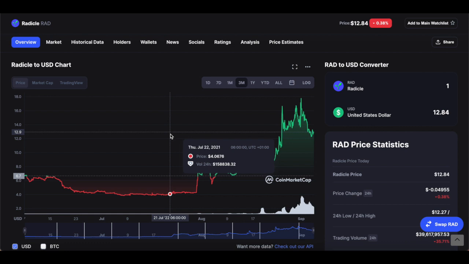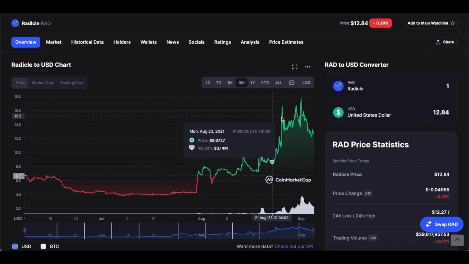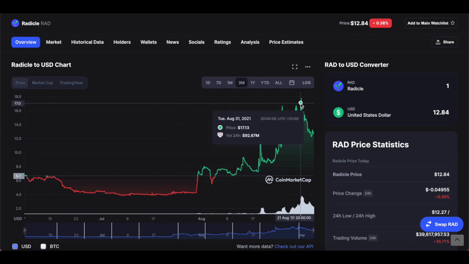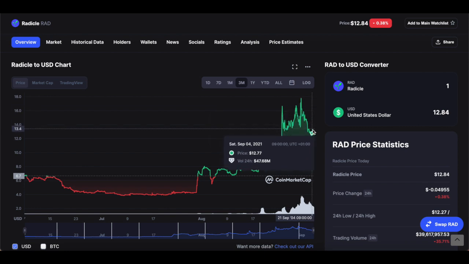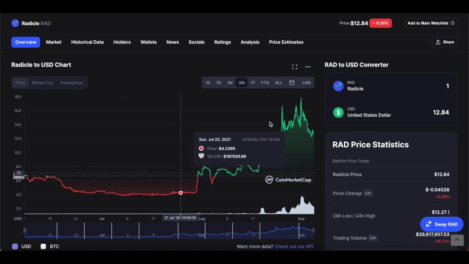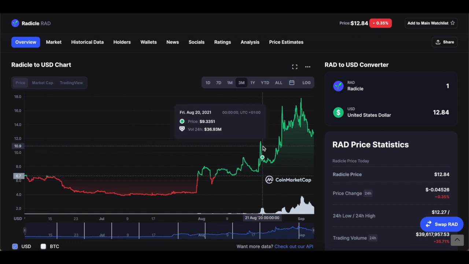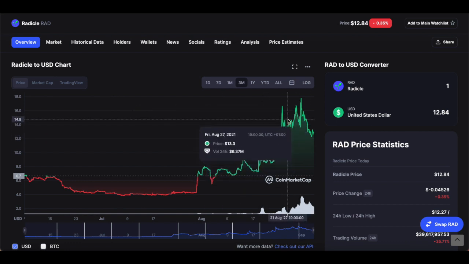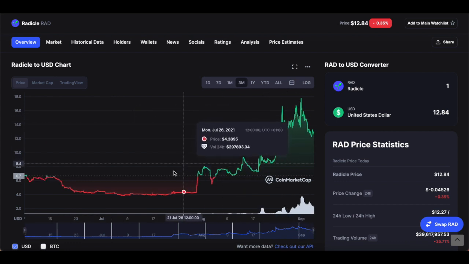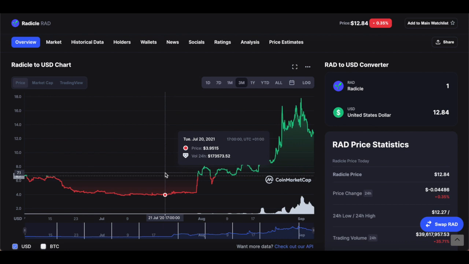A lot of people who bought at this low actually sold when the price was around $17. And obviously, as you can see now, as a result of these people selling, it's fallen off in the last couple of days at the start of September. Because even in the last 3 months, it's still doing way better than it was in June and July. So there's nothing to worry about. It's still doing extraordinarily well. But is there a time that you'll see the price around $4 again or around $3 again? I highly doubt it anytime soon.